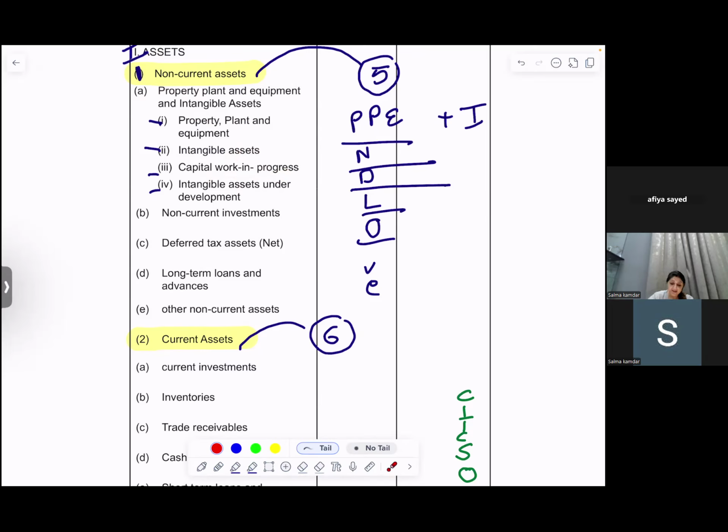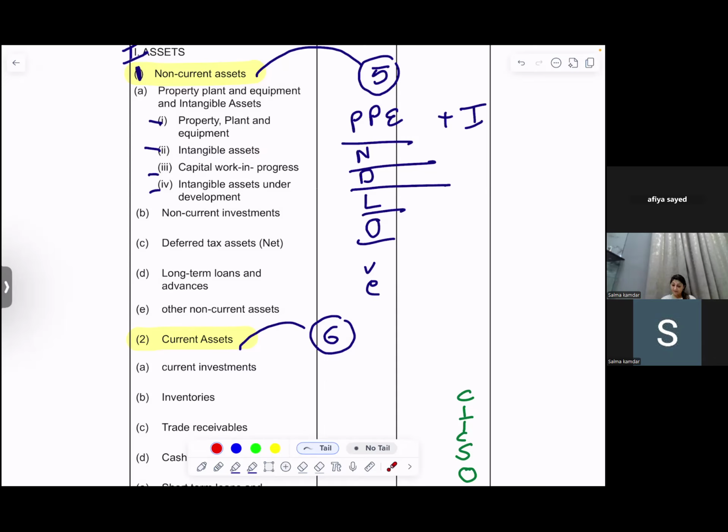The next one is intangible assets under development. These are basically your software or patents where you've already spent the money to get those intangible assets, but it is not yet completed. The title is not in your name, but it is under progress. Like any software that you're creating, you spent significant money on it, but it's not yet completed to call an asset, but it is still an asset. So we put it under the heading intangible assets under development.